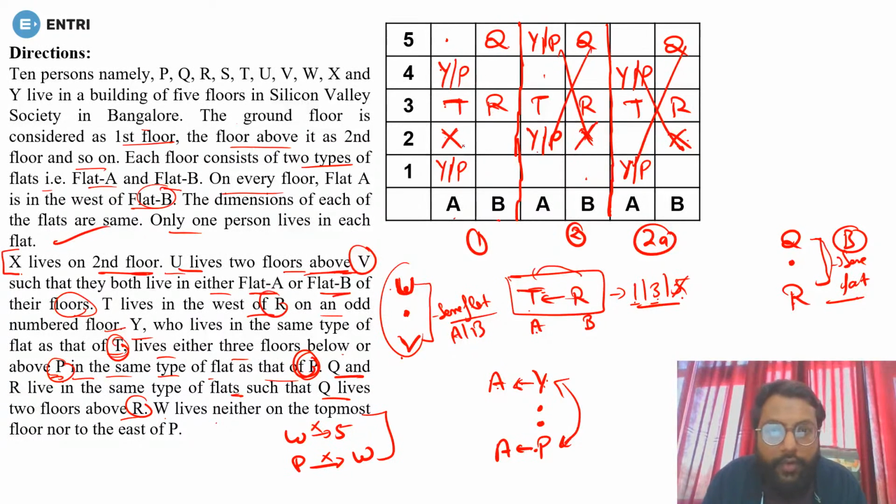Now see, if you want to put, first of all, U and V, U and V can come on these two positions. Yes or no? Okay. And U is above V. So U will be here, V will be here. Yes or no? Done. Now W can't be on the 5th floor.